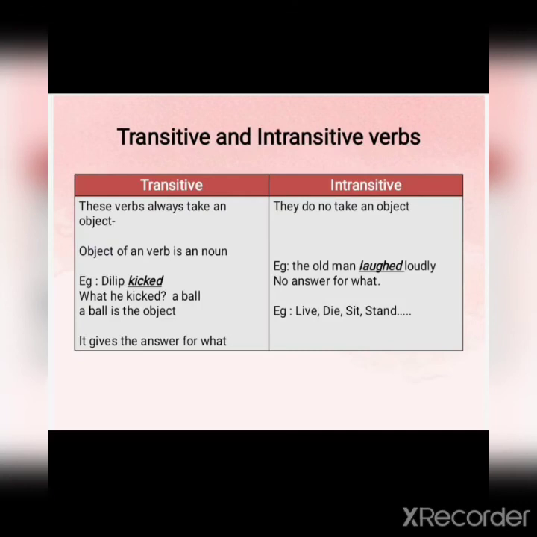Intransitive. They do not take any object. Example, the old man laughed loudly. It doesn't answer the question, what? Laughed. It doesn't have an answer for what. Some more examples, live, die, sit, stand. These are the forms of verbs, types of verbs.